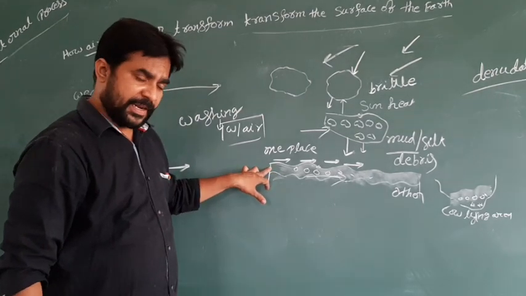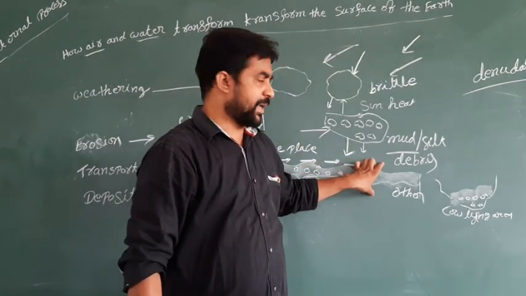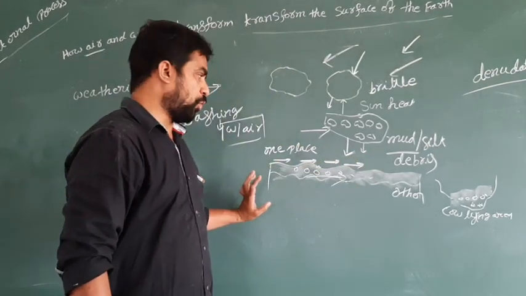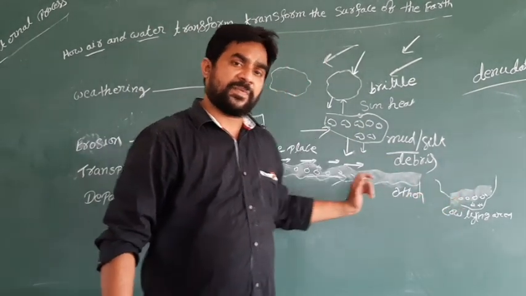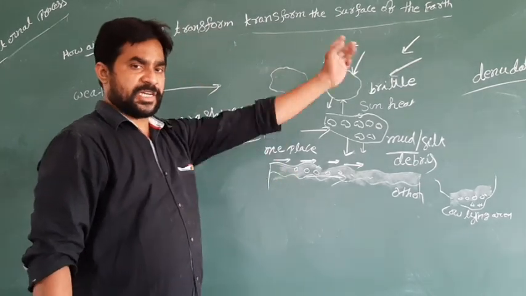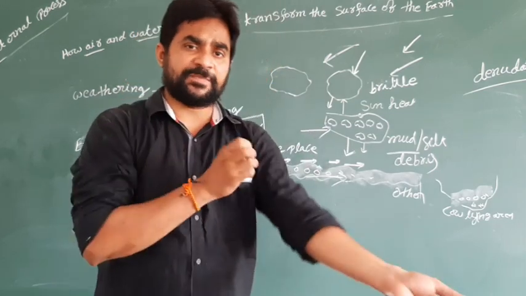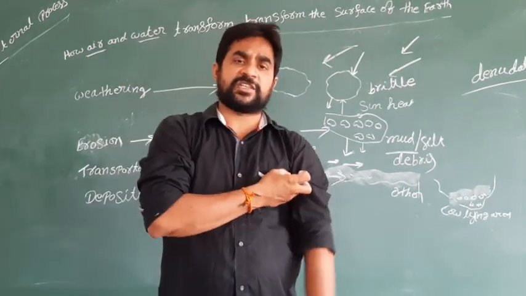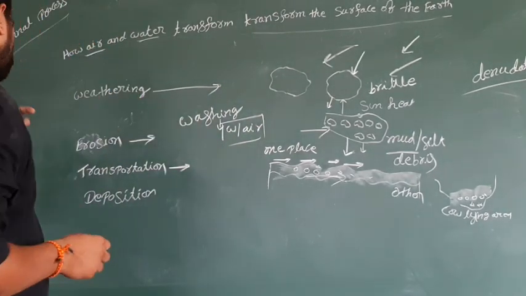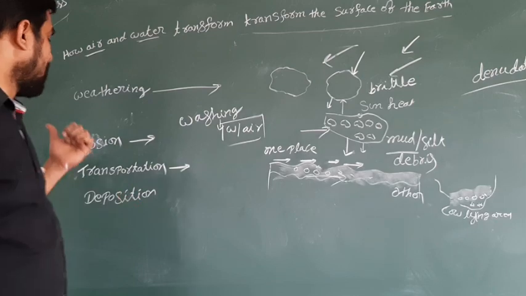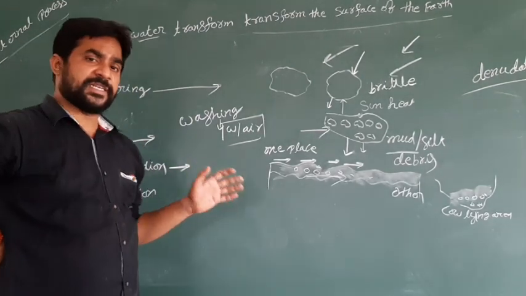The eroded material, after traveling a long distance because of the air and water, will be deposited in some areas, and that is called deposition. So one more time, what is the denudation process? There are four stages of the denudation process. The first one is called weathering, the second one is erosion, the third one is transportation, the fourth one is deposition.